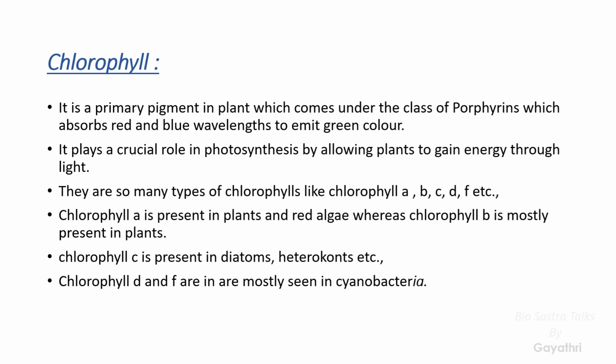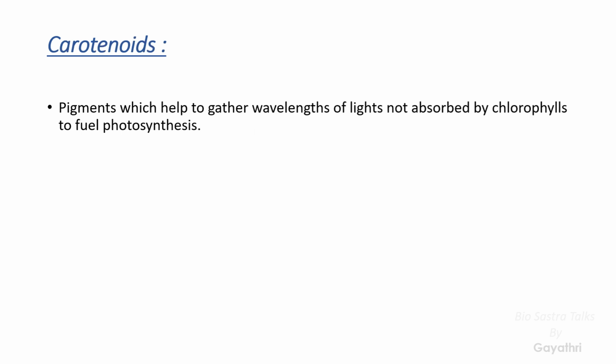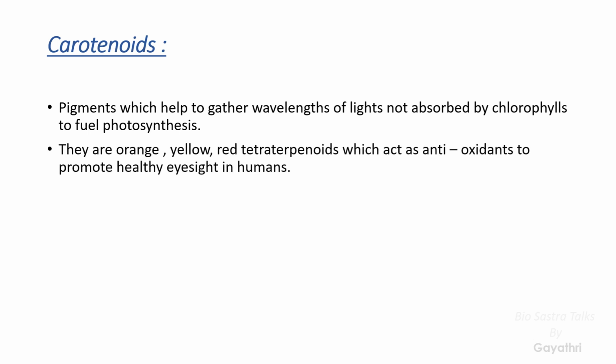That's why it is known as the primary pigment. Next one is the carotenoids. These are the next important pigments which are helpful for the plant. What is their role? Here we can see what they will do. They are also known as friends. We can say that they are the friends of the chlorophyll pigments.